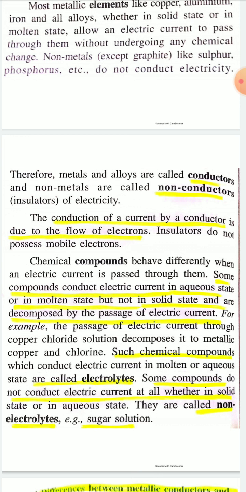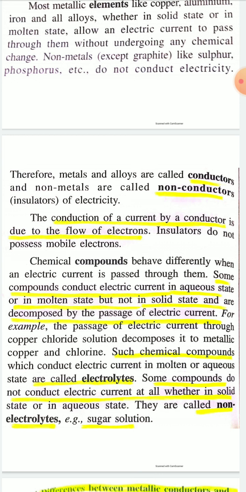If you are passing electric current through copper chloride solution, you will see that copper chloride decomposes to give metallic copper and chlorine gas. Such chemical compounds which conduct electric current in molten or aqueous state are called electrolytes.